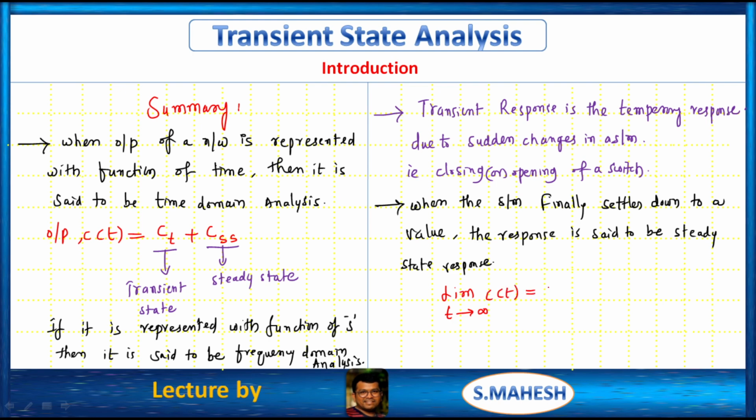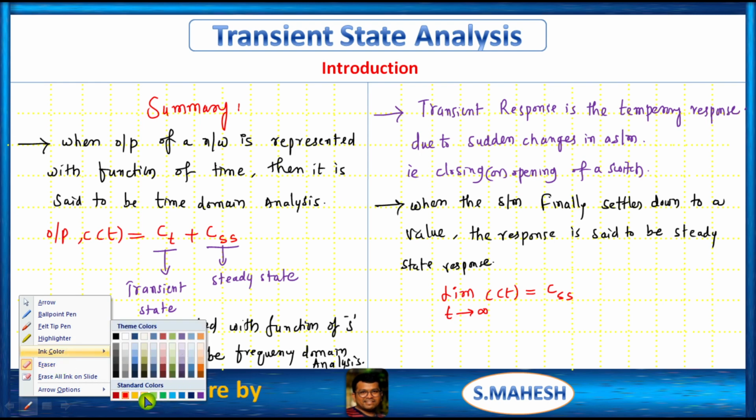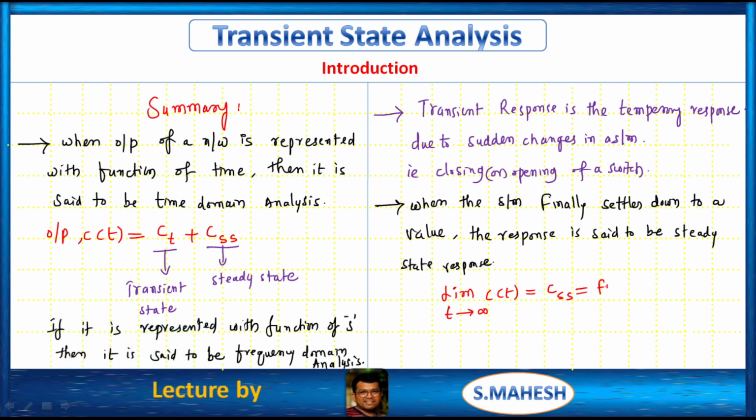It should be equal to the steady state value, C of ss, which is a finite value.